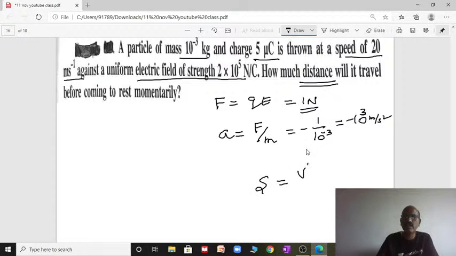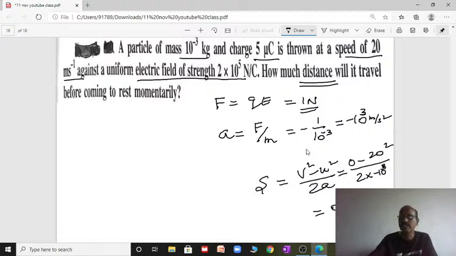Distance s equal to v square minus u square by 2a. Final v is 0. Initial velocity is given, 20 square by 2 into acceleration minus 10 power 3. That's it. You will get 0.2 meter.